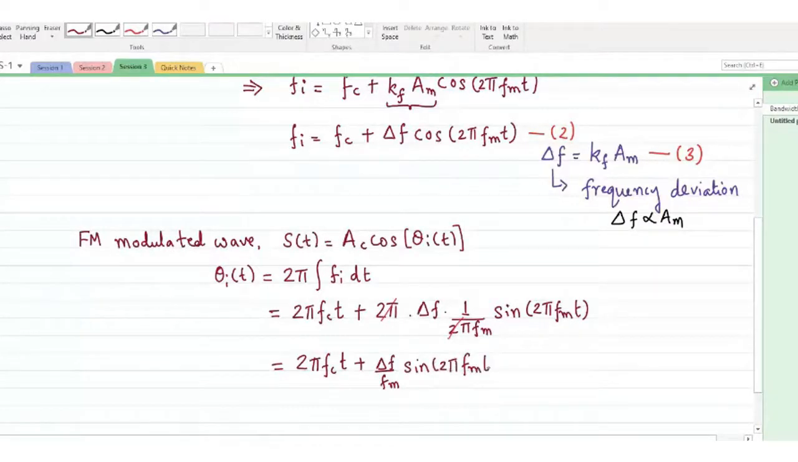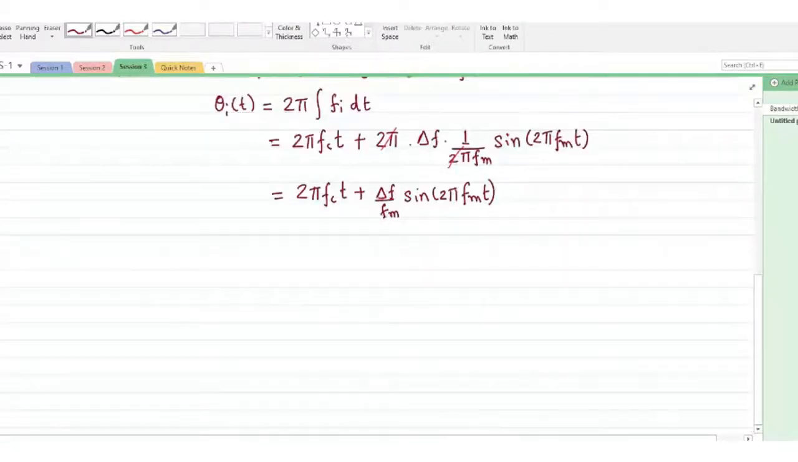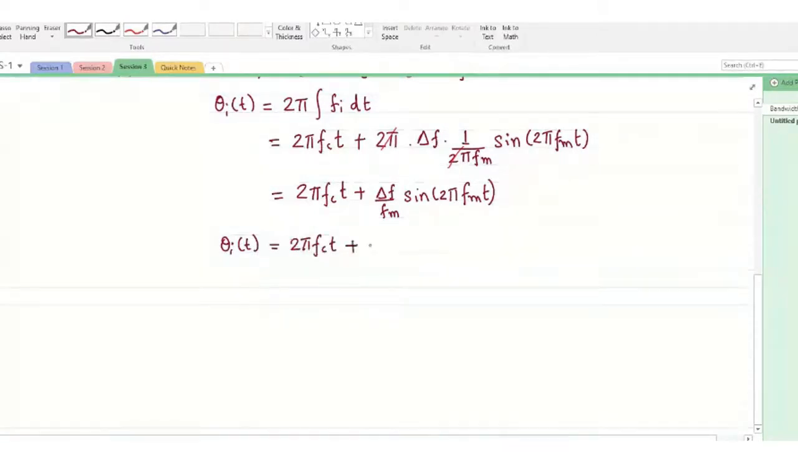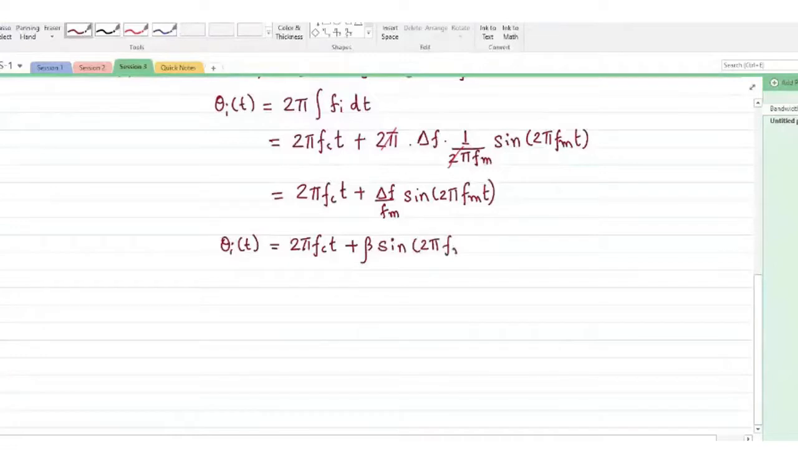So this is my instantaneous angle, and I have arrived at one more relation here, which is delta f over fm, the ratio of the frequency deviation with respect to the modulating frequency itself. I will concisely write theta i of t as 2 pi Fc t plus, we'll call this ratio beta, sine 2 pi fm t.